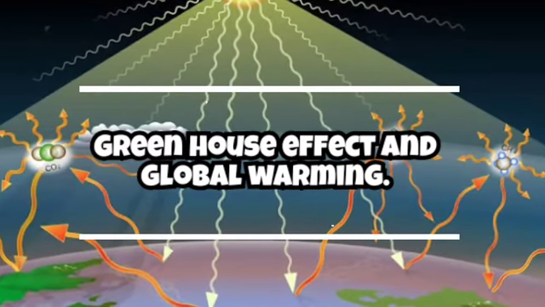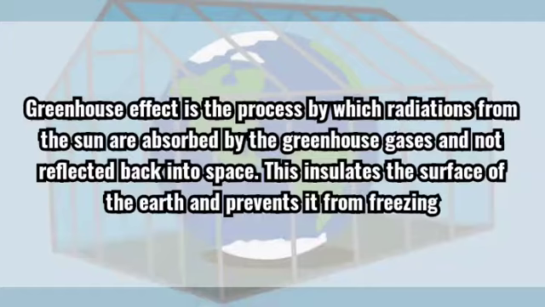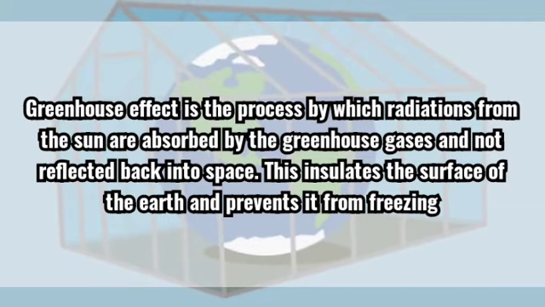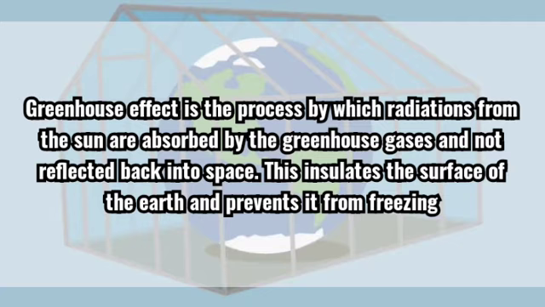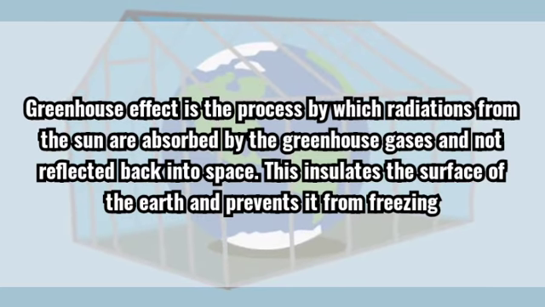So today we will learn about what is the greenhouse effect and global warming. Greenhouse effect is the process by which radiation from the sun is absorbed by the greenhouse gases and not reflected back into space. This insulates the surface of the earth and prevents it from freezing.